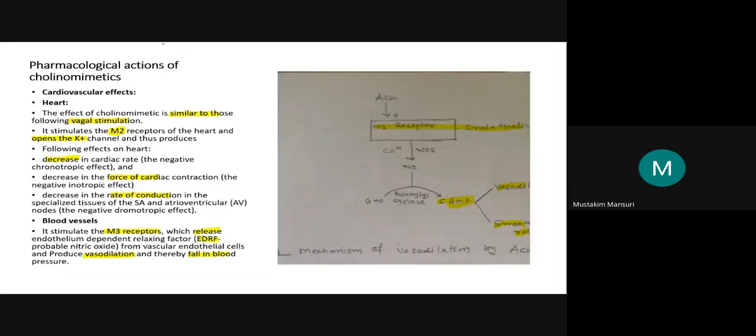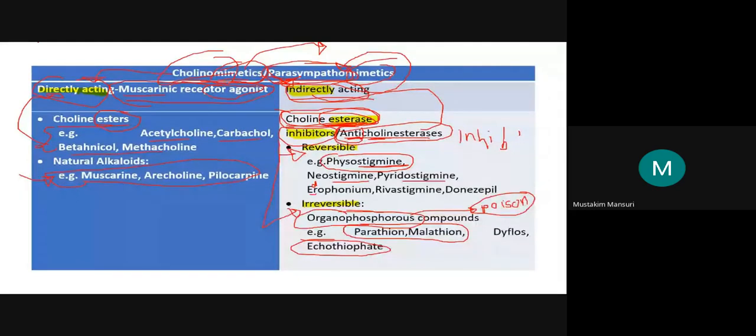Now, pharmacological actions. What will be the broad pharmacological actions? Just remember that word regarding this cholinergic. Parasympathetic actions in general are excitatory, except on the heart and blood vessels.